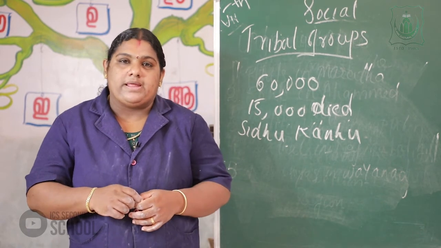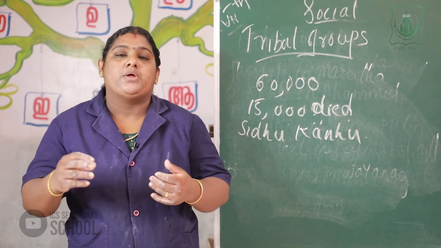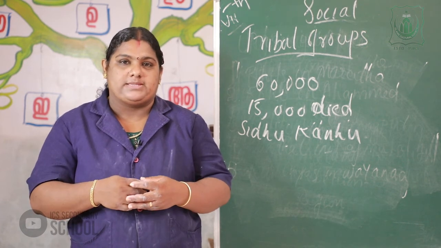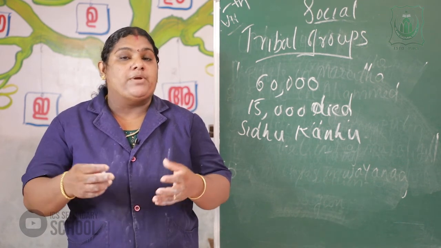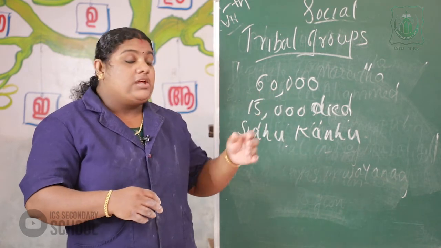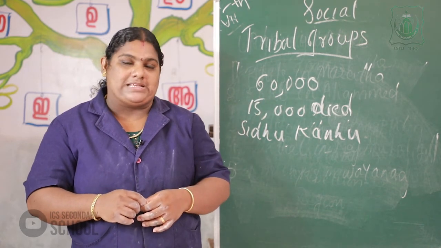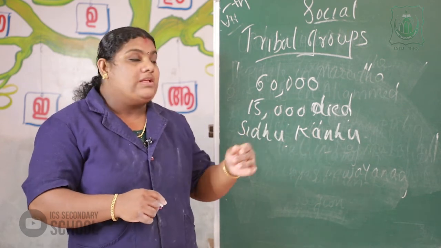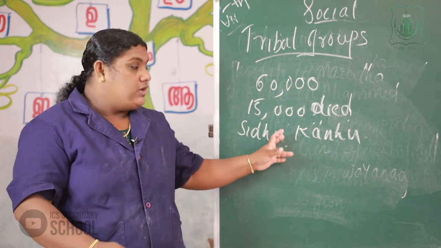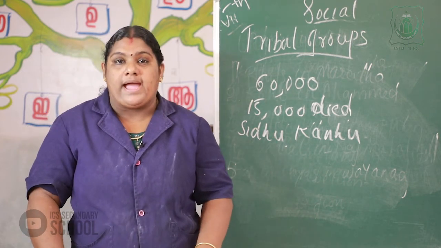So the Santal rebellion was the result of the exploitation by company officials and moneylenders. 60,000 Santals participated and 50,000 died. Two important leaders are Sidhu and Kanhu.